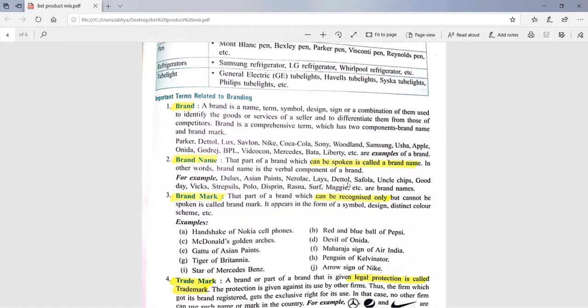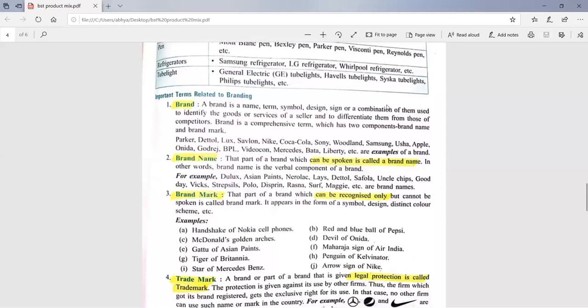Tiger of Britannia, McDonald's Golden Arches, Star of Mercedes Benz. On all the Mercedes Benz products a star is mentioned, so that star is the brand mark. Devil of Oneida, red and blue ball of Pepsi, penguin of Kelvinator, arrow sign of Nike. All these are brand marks.